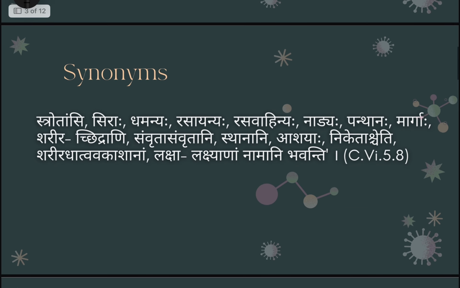Next, if we look into the synonyms, there are various synonyms that have been mentioned by Acharya Charak. He has mentioned them in Vimansthan 5th chapter, which is the Shrot Vimani Adhyay, that is mainly based upon the Shrot. He has mentioned that Shrotamsi, Siraha, Dhamanya, Rasainya, Rasavahinya, Nadyah, Panthanah, Margah, Sharira Chidrani, Samritta, Asamritani, Sthanani, Ashayah, Nikitas Cheti. Sharira Dhatwak Ashanang, Laksha, Lakshanang, Namani Bhavanti.